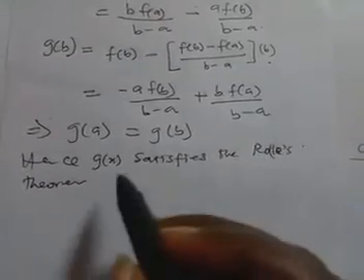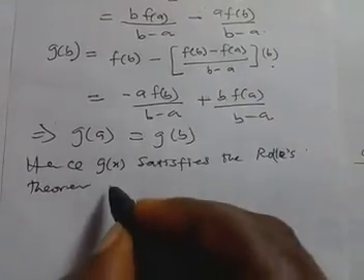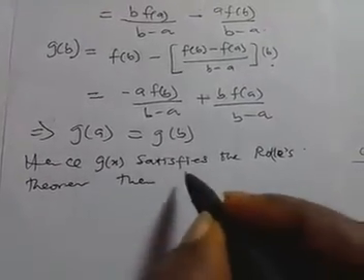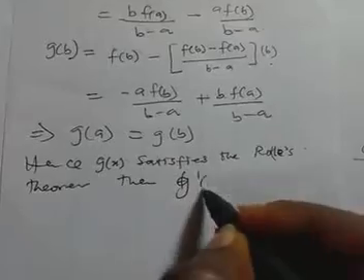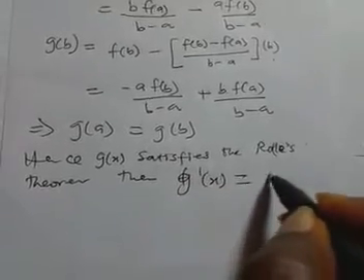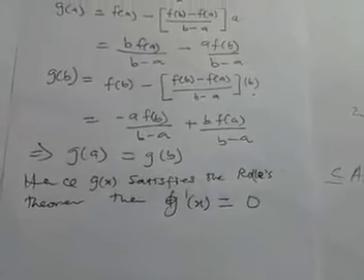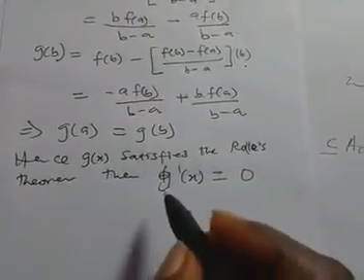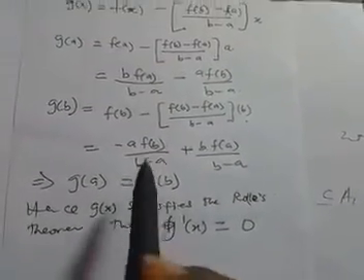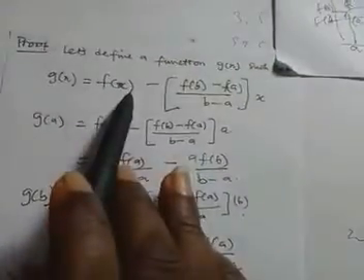So since g of x satisfies Rolle's theorem, g prime of x must be 0. That means we need to differentiate this.